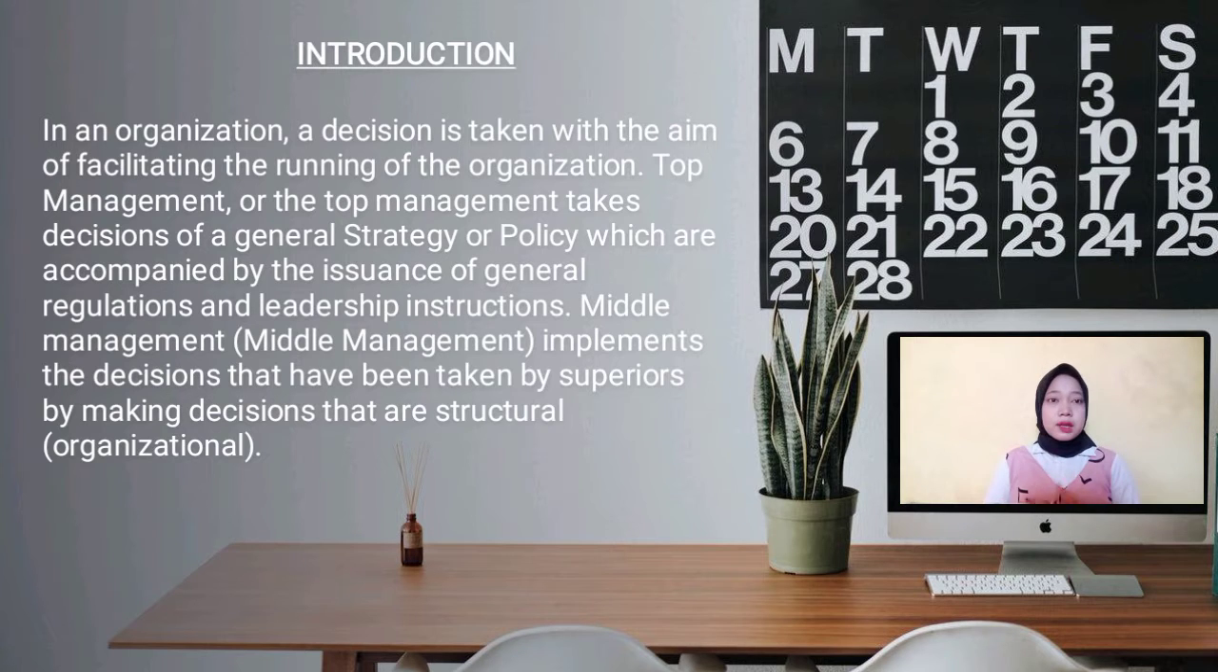The decisions taken by the middle management include, among others, the maintenance of the organization and functional decisions, namely on technical issues related to quality and effectiveness. Lower management takes operational decisions, namely direct implementation, whether routine or not, and programmed or not.